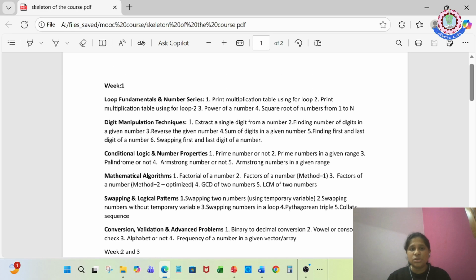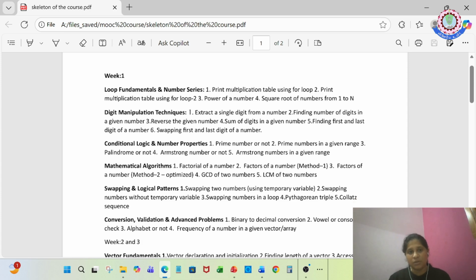Okay, so this is all about week one. After week one, you'll be confident enough to execute a few mathematical equations. Definitely you'll be doing that. You'll be learning about loops and conditional statements. Don't worry, each and everything will be explained clearly in the videos, right?